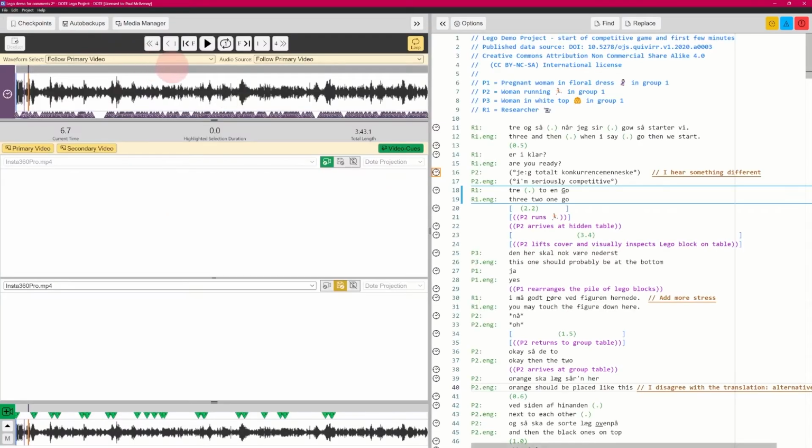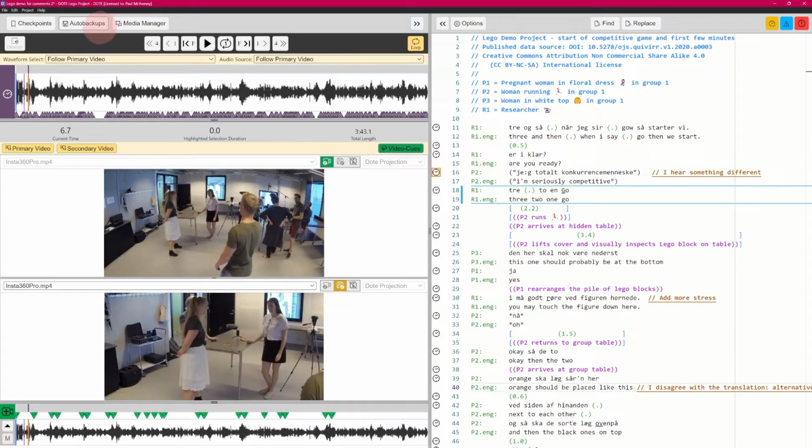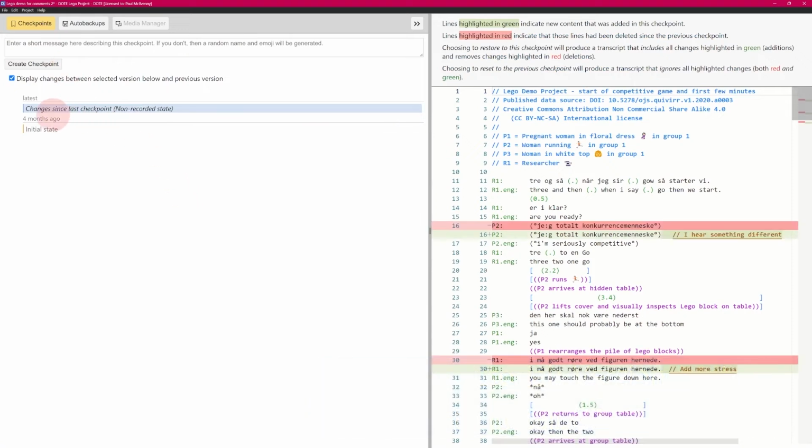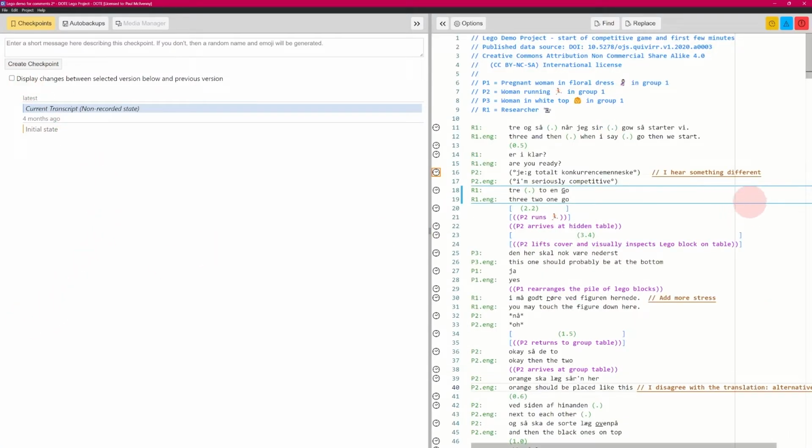If I just go back so we can see everything here, and we have checkpoints. And if you have installed Git, then you can use the full functionality of checkpoints, and if you have DOTE Pro, then you can also use the compare function. So if I open checkpoints, you'll see changes since last checkpoint. It's actually got our changes here. But if you don't have DOTE Pro, you won't see that. So this is what you'll see, which actually has those things there as a change.